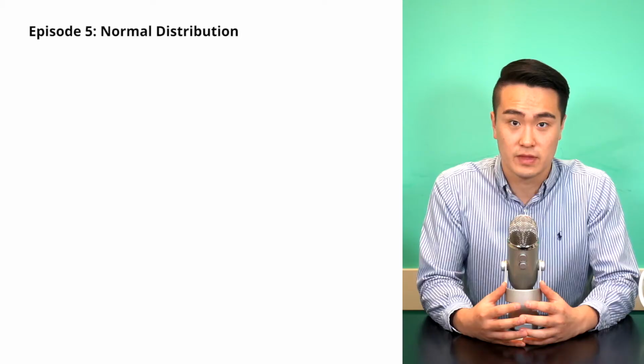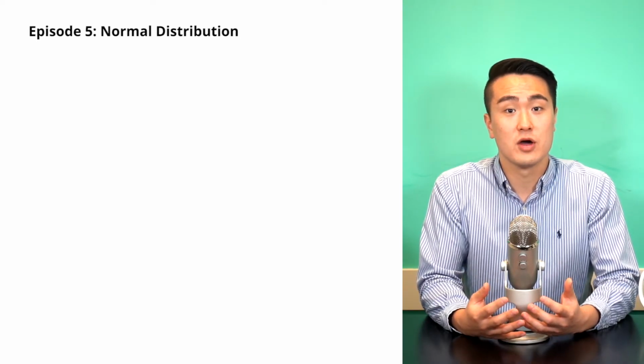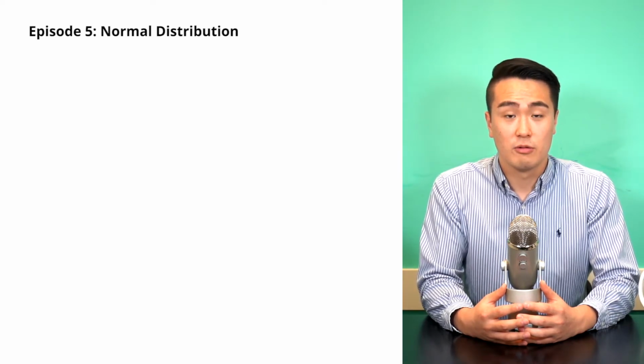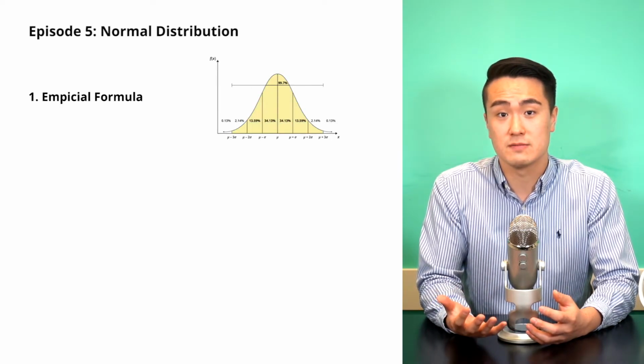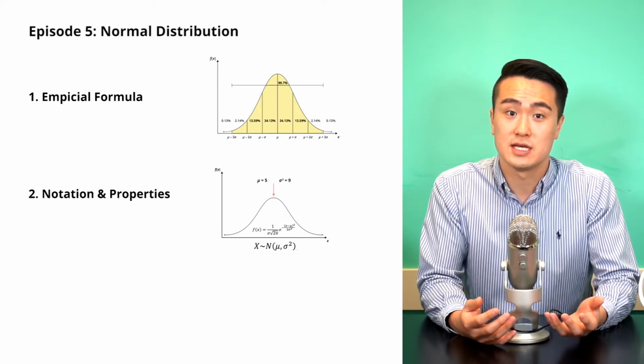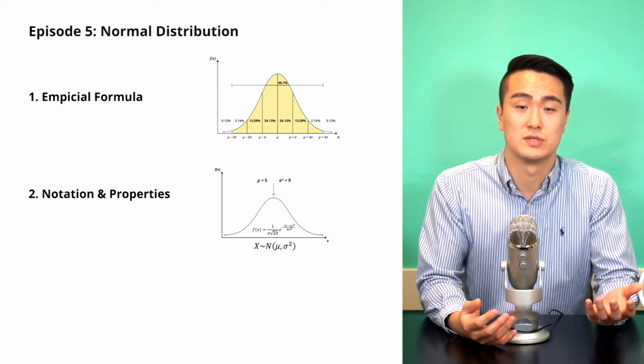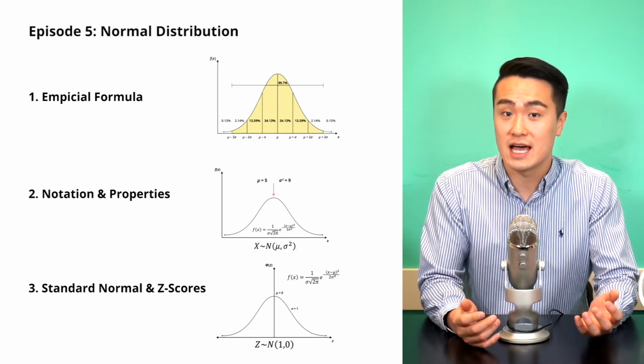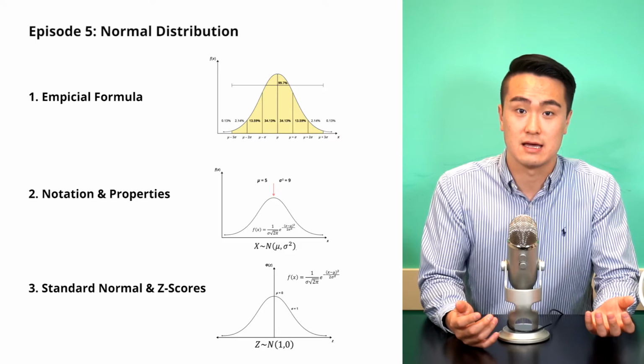So if things are random, there will be an associated probability of that outcome occurring. So all random variables have probability distributions we can construct and analyze to try and predict the future. So in episode 5, we cover the most common distribution in statistics, the normal distribution. We first run through the empirical approximation and then specify the notation and properties of the normal distribution. Then we also learn about the standard normal distribution and how to standardize into a z-score using a z-table.